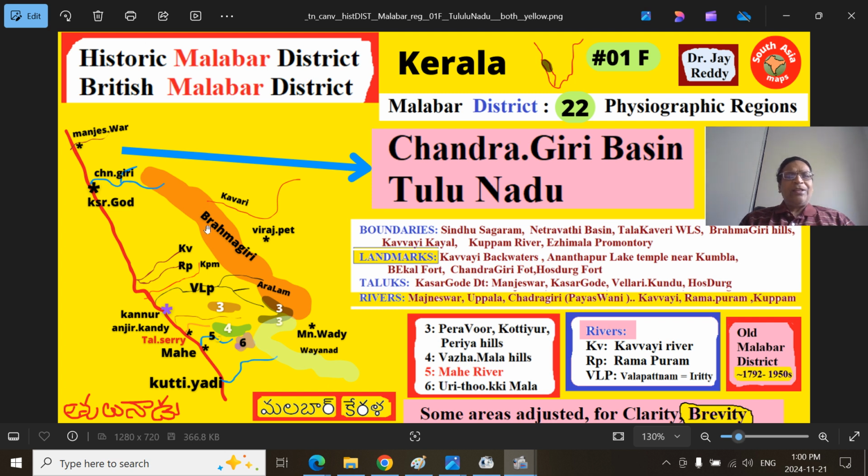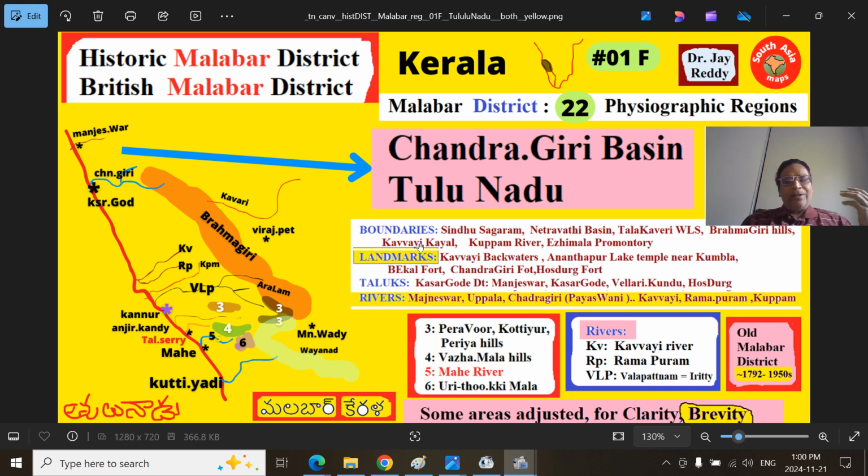Then on the east side, part of the Brahmagiri mountain ranges, you have the Thala Kaveri Wildlife Sanctuary and Tadiandamol, that mountain region, the historic, bigger Brahmagiri hills. Southern part of this region, we can say more or less, is the Kavvayi Kayal. Kayals are the backwaters and lagoons in Kerala.